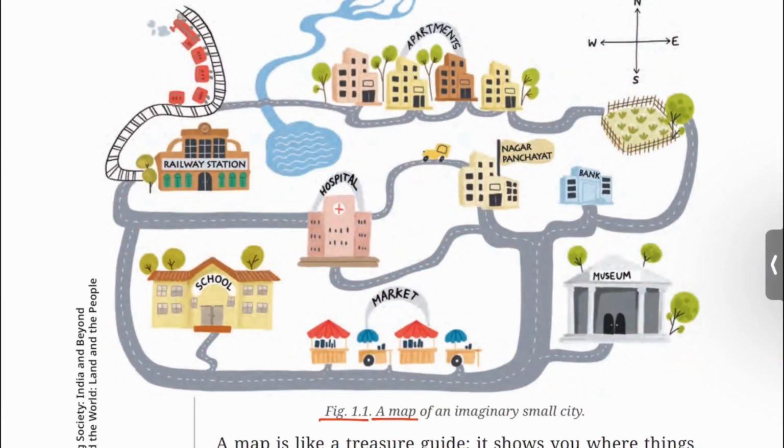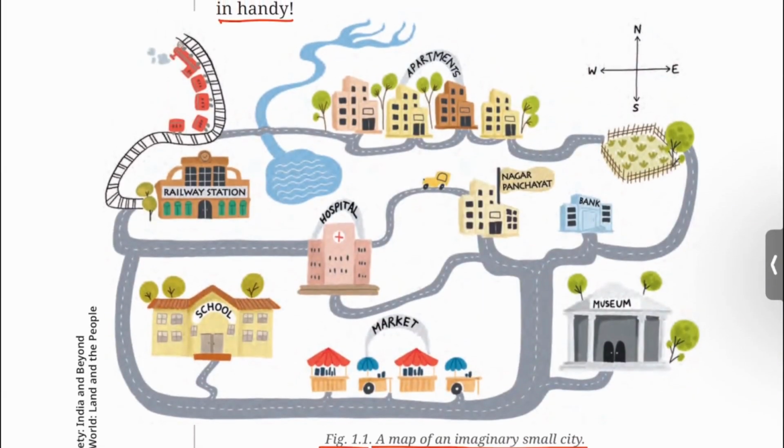Figure 1.1. A map of an imaginary small city. You can see here directions are shown. N for north direction, E for east direction, S for south direction, and W for west direction. You can see here a hospital with red cross sign in the central portion of the map.